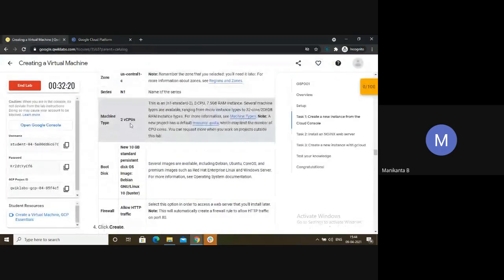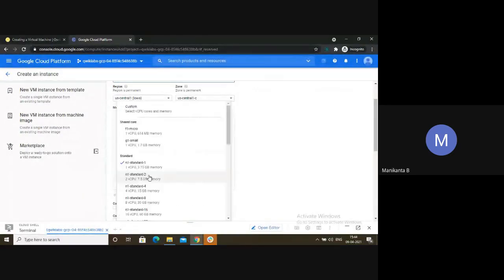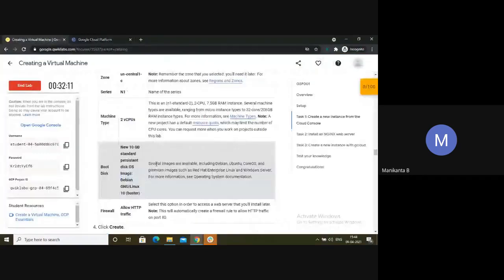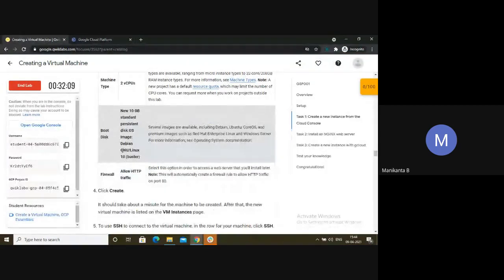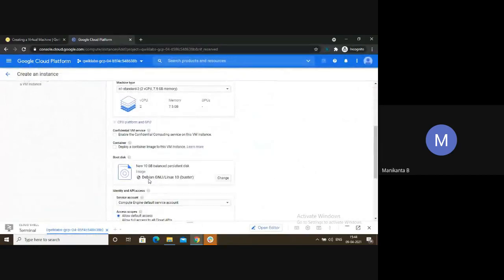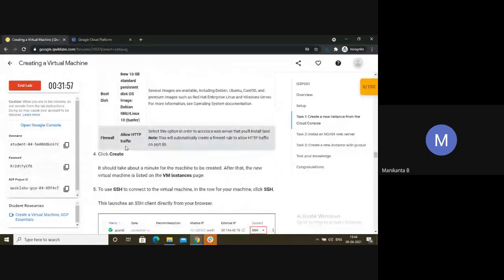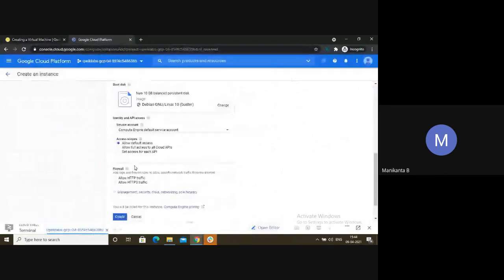Machine type will be 2 vCPU. So machine type N1 standard. This is 1 vCPU, I will choose 2 vCPU. Boot disk. So this is the boot disk. They have Debian GNU/Linux 10 GB. They have asked to keep a new 10 GB persistent disk, Debian GNU/Linux. So no need to change. Firewall, allow HTTP.